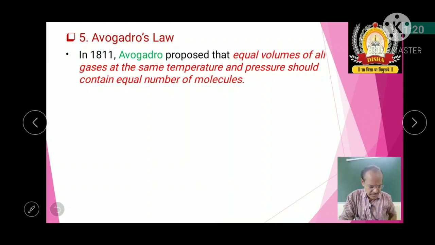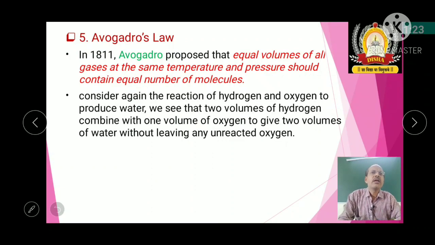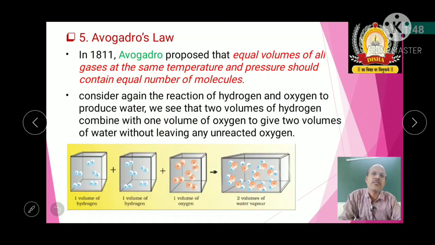For example, if you take the same example that we quoted earlier, that is hydrogen and oxygen to produce water, we see that 2 volumes of hydrogen combined with 1 volume of oxygen to give 2 volumes of water without leaving any unreacted oxygen. That means, I already explained this reaction. Now I will show you with a diagrammatic presentation.